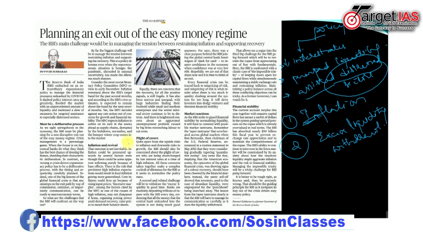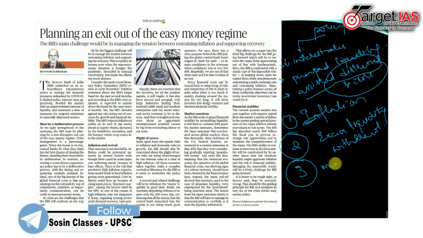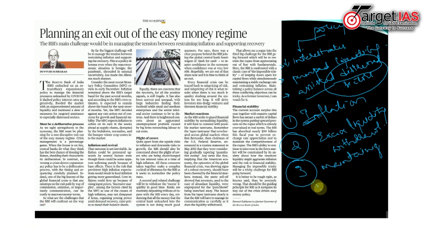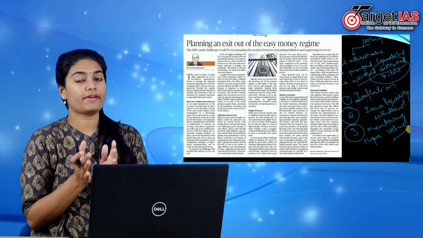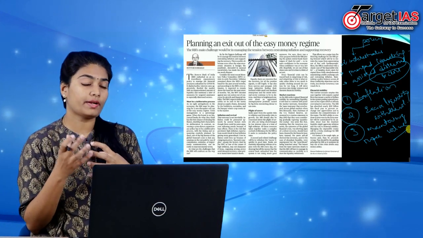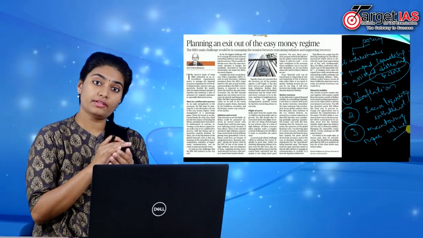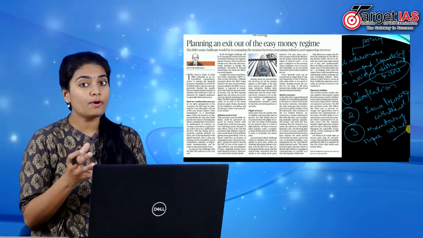The other problem that the RBI may face is maintaining the rupee value. With the rise and fall of exports and imports, and with more fluctuations in the export-import business, the rupee value may appreciate or depreciate beyond the limits.